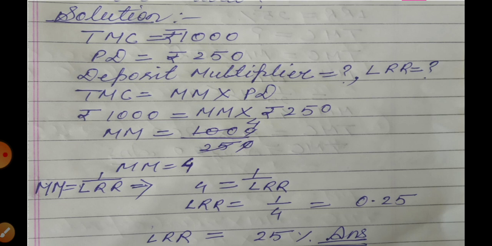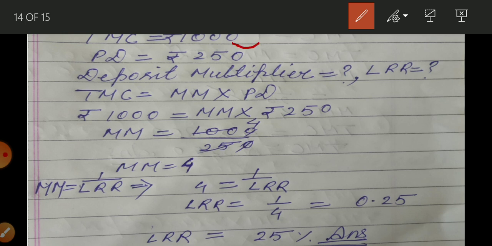Total money creation, that is given here, 1000. Primary deposit is given 250. Now what we have to calculate? Money multiplier and legal reserve ratio. Okay, so we know total money creation.